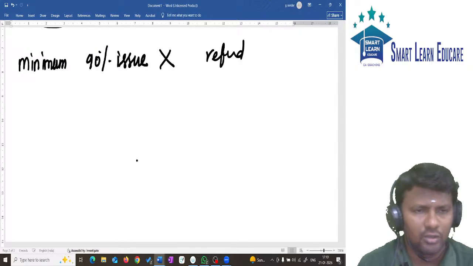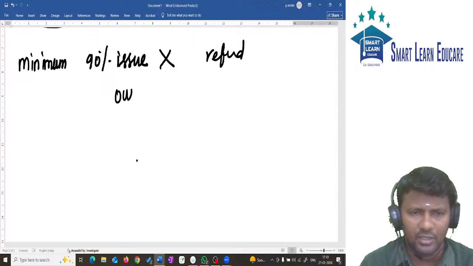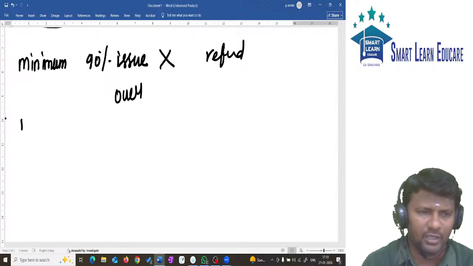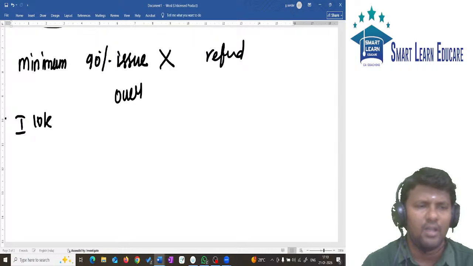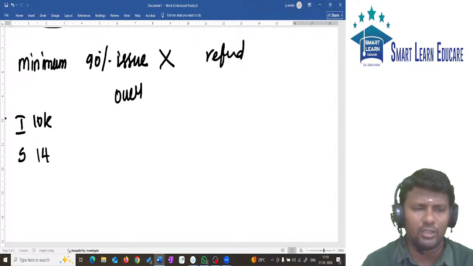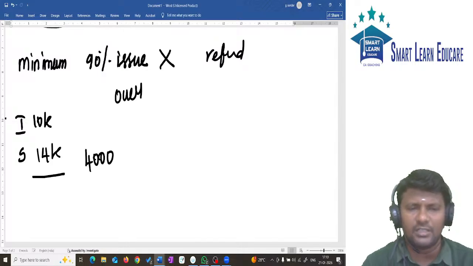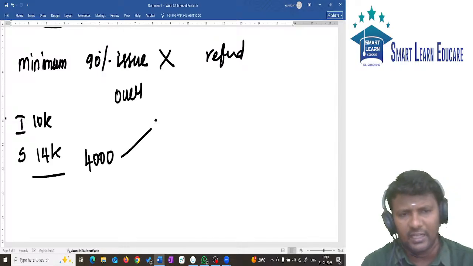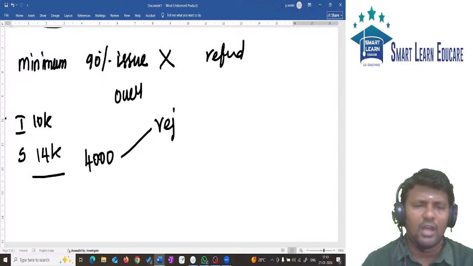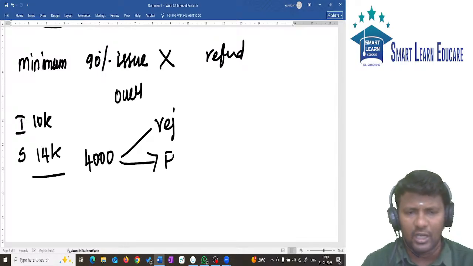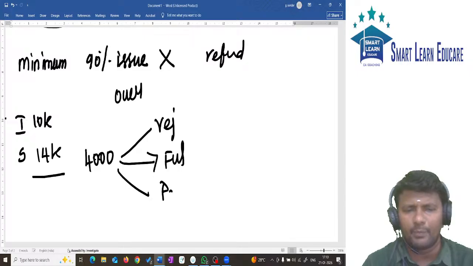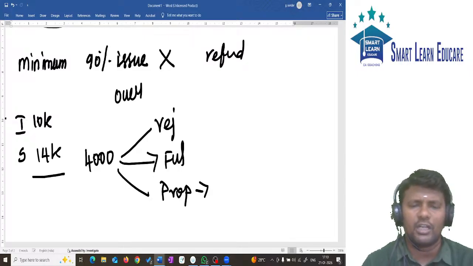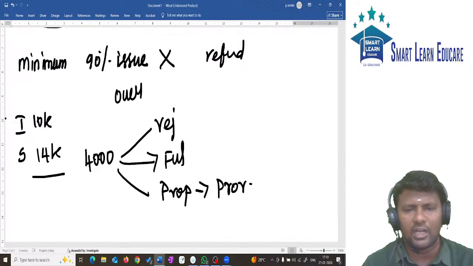Then we also discussed over subscription. What do you mean by over subscription? I issued 10,000 shares but the public subscribed for 14,000 shares. I have an extra 4,000 shares. What options are available to me? Either I can reject the excess applications and make a full allotment, or I can make a proportionate allotment. Proportionate allotment is called pro rata allotment.